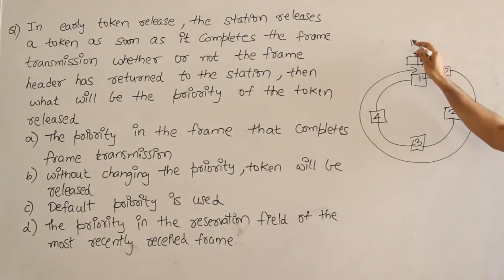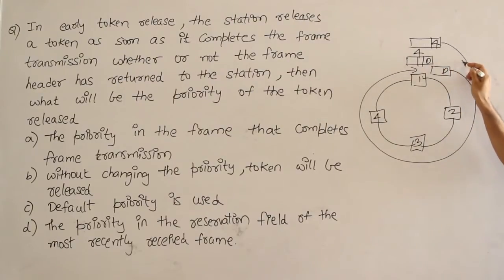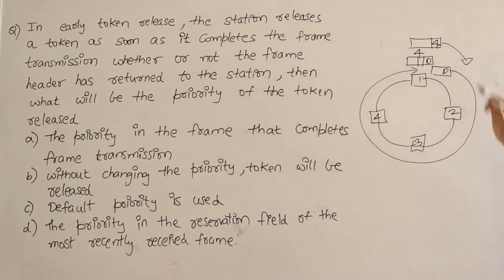Then station 1, when it releases the token, will make the priority of the token 4 and release it, right? So that is how the priority is implemented.